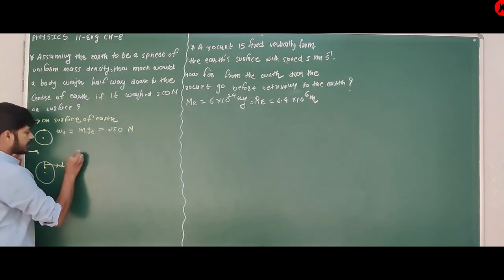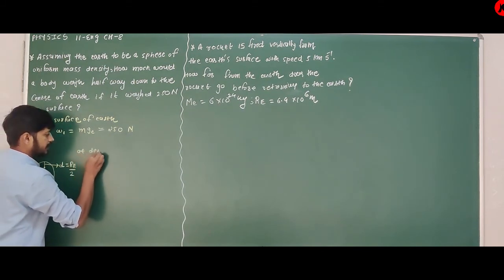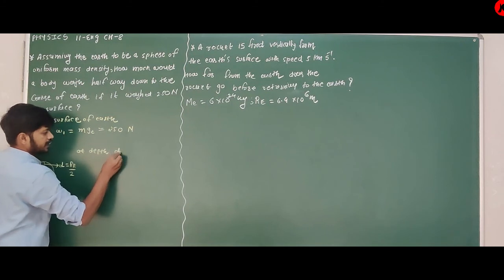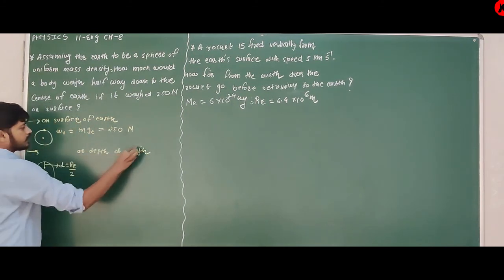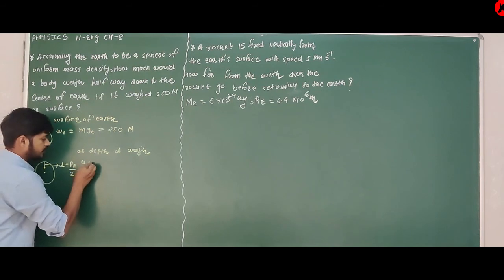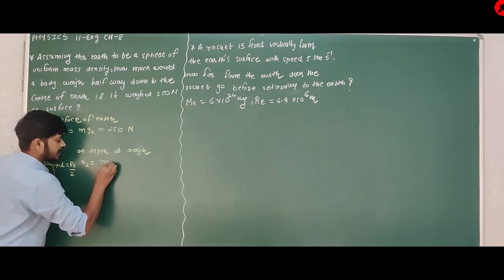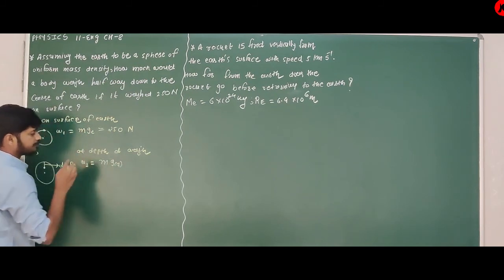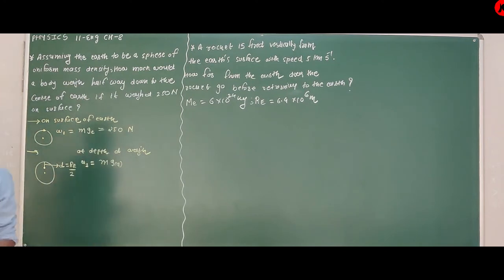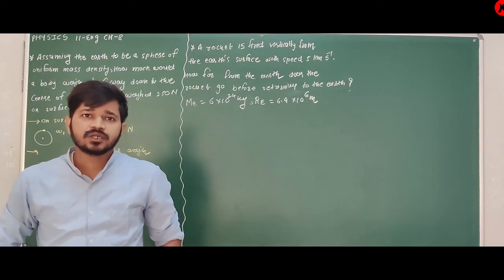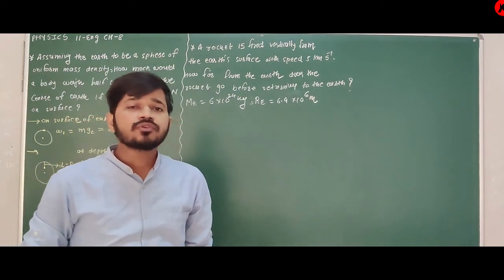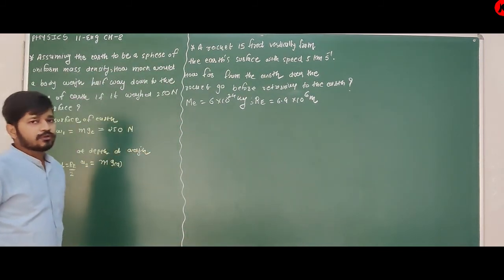At depth d, the weight W2 is equal to mgd, if you remember. From theory we have discussed three cases: gravitational acceleration on the surface of Earth, above the surface of Earth, and below the surface of Earth.